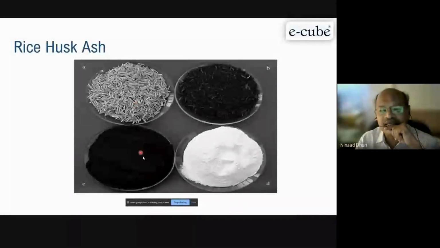You will get silica like this. But if you do not burn properly, you may get it like this. This has a lot of carbon. So under controlled temperature, about 800 or so, if you burn this, you also get a very good reactive silica.